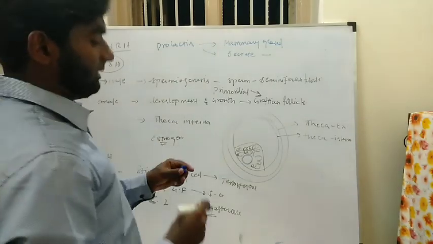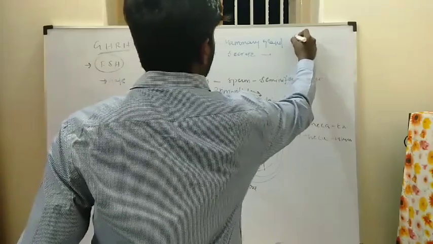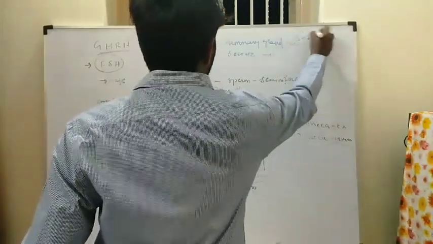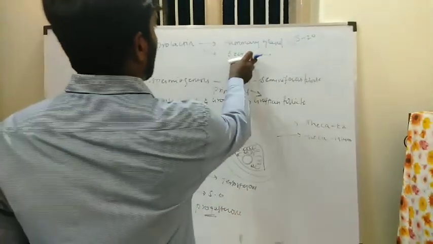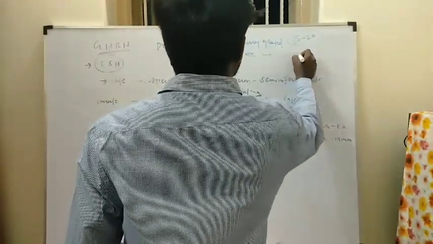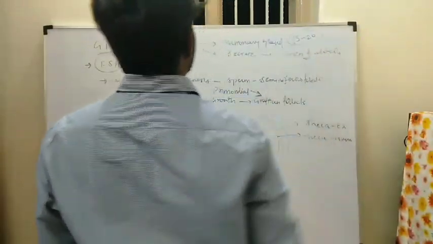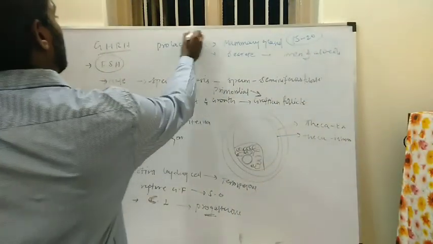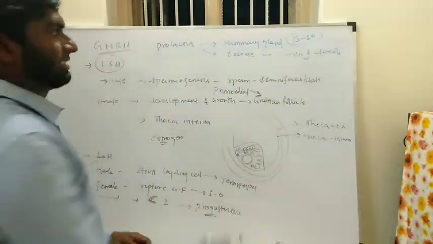In the mammary gland, mammary lobes are present, 15 to 20 mammary lobes, and mammary tubules are present. Each mammary lobe contains clusters of alveoli. The milk is stored in the lumen of alveoli. The prolactin hormone function is to secrete the milk.